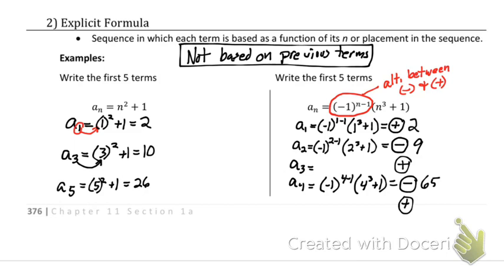So if this would have been negative 1 to the nth power, this would have been negative to start off with. All right, so don't assume it's always positive, negative, positive, negative. It can be negative, positive, negative, positive. Check that first one. And this is how I do it. I check the first one, and then I kind of do the alternating, and then I check my very last one I have to do. So if you check your first one, you check your last one, and they both work, then your middle should be right as well.